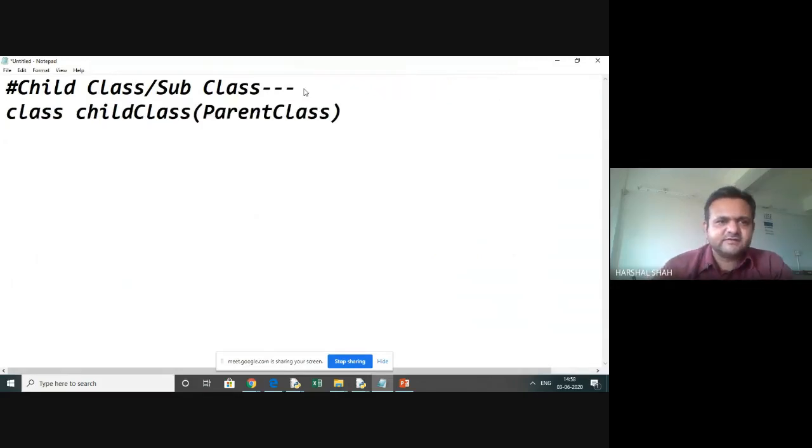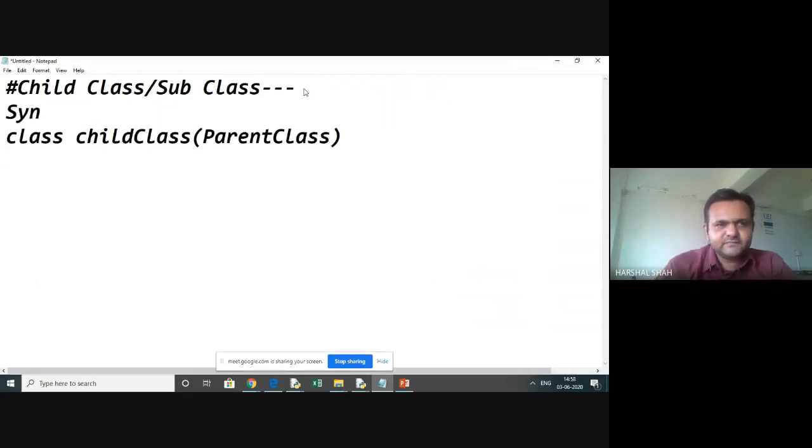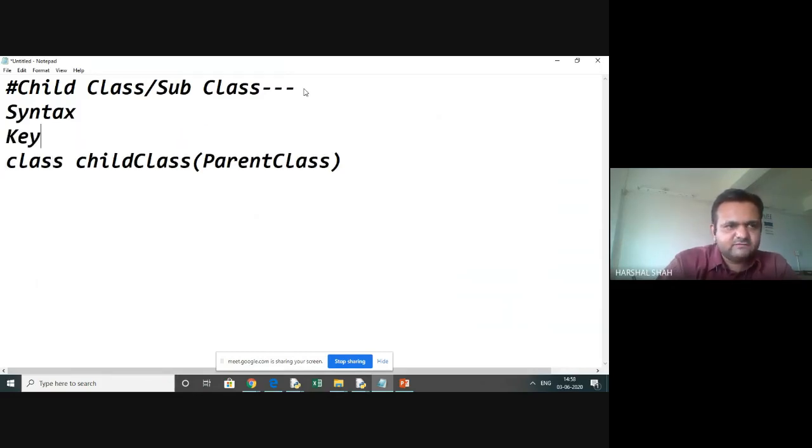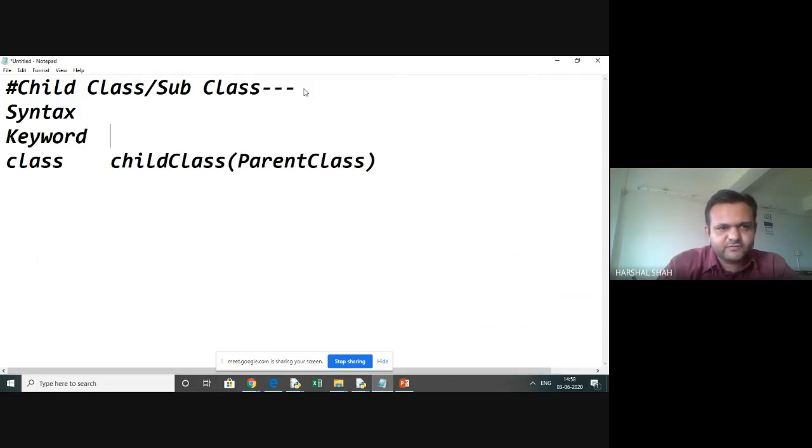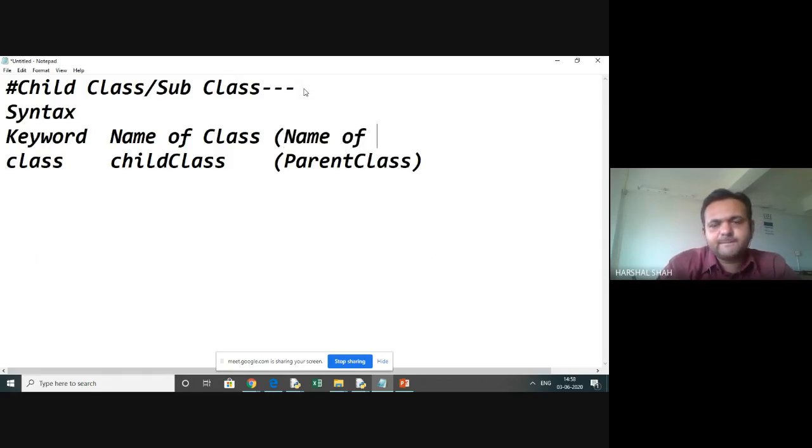The syntax is: class, this is a keyword, right? Then this is the name of the class, and here in the bracket is the name of the parent class.